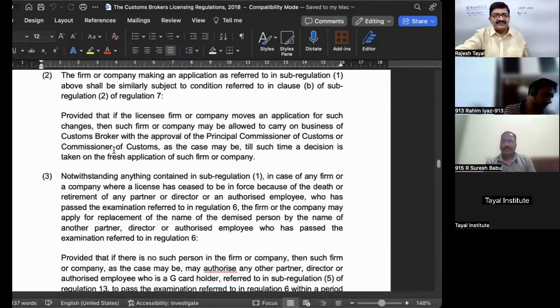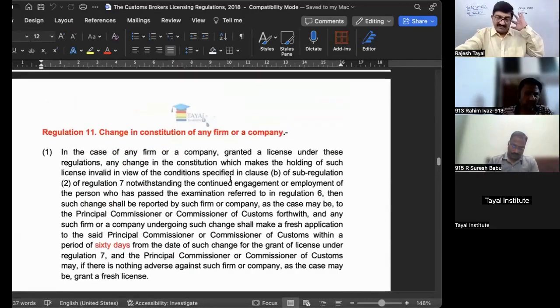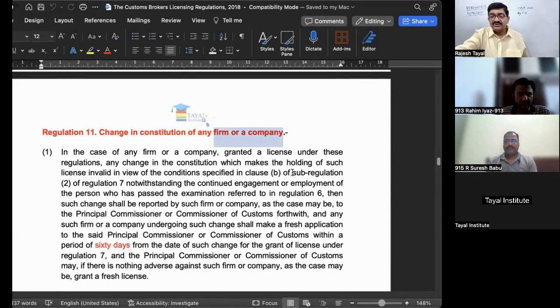Now, if you check the title of regulation number 12, this also talks about change in constitution. But this change is concern, and concern here means it is a proprietorship concern. So change of constitution of proprietorship concern is covered in regulation number 12. And if there is a change in constitution of the firm or a company, that comes under regulation number 11. Right? So did you notice this difference? Yes, sir. Right? So the title is almost similar.